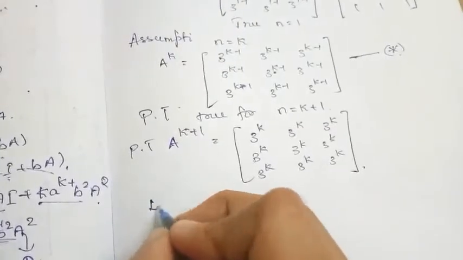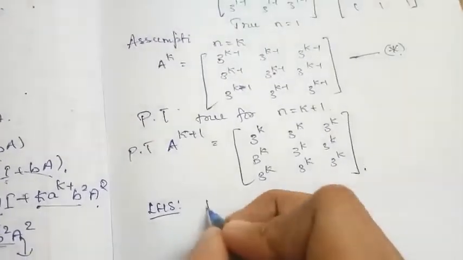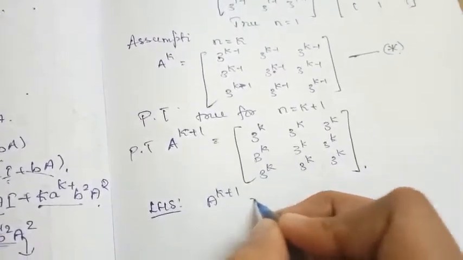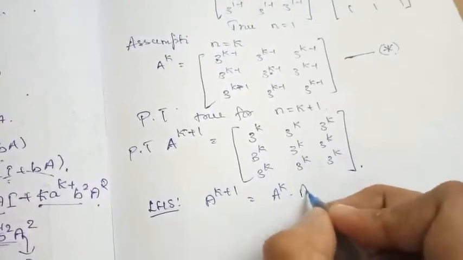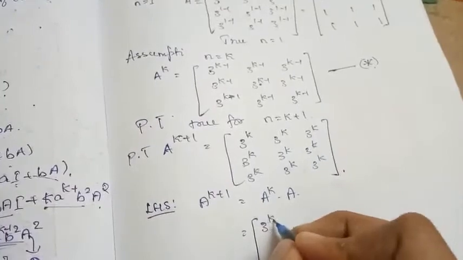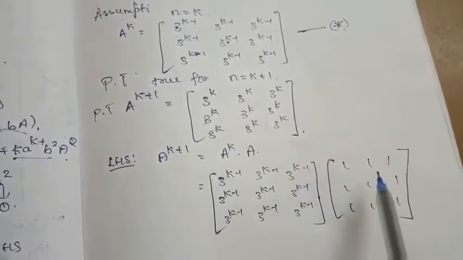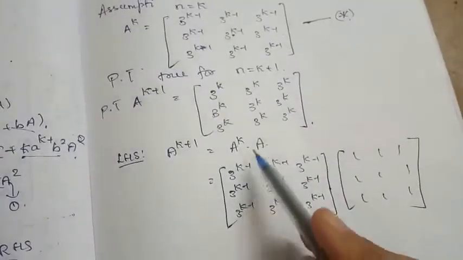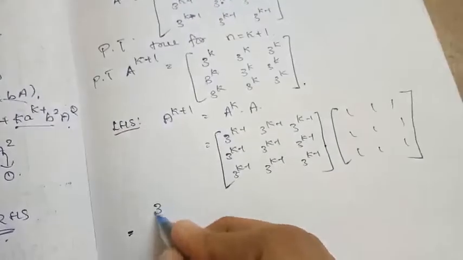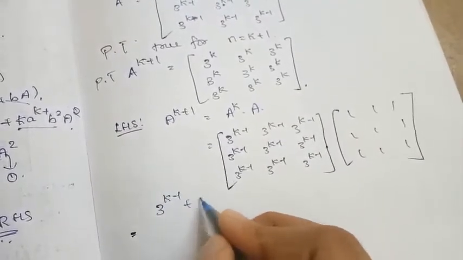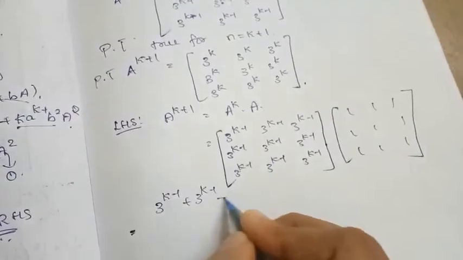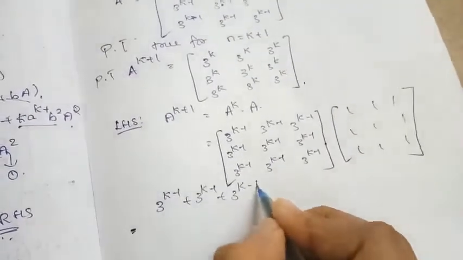Now let us consider our LHS. What is that? A to the power k plus 1. I can write it as A to the power k into A. A to the power k, by star, I can write as 3 power k minus 1. So this is our A to the power k matrix, and this is our matrix A. Now we need to do the matrix multiplication. The first row is multiplied with the first column. That becomes 3 to the power k minus 1 plus 3 to the power k minus 1 plus 3 to the power k minus 1.